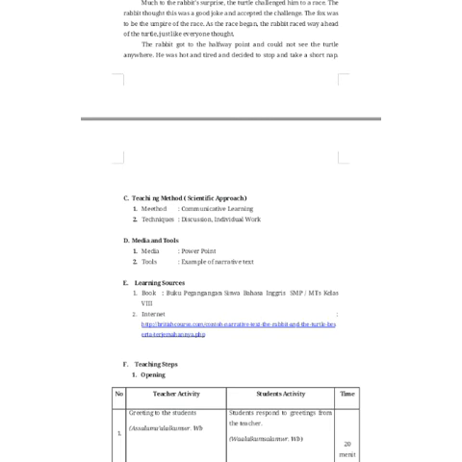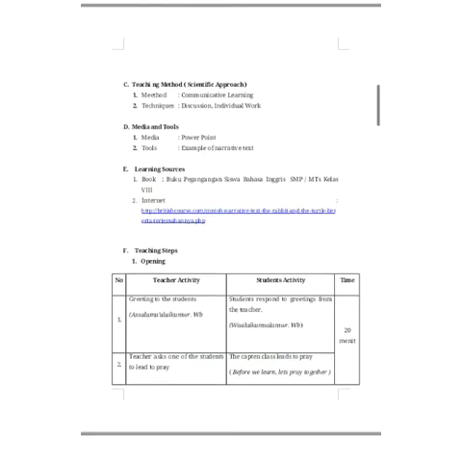The teaching method is the scientific approach with the communicative learning method and the techniques of discussion and individual work. The next is media and tools. Media and tools are PowerPoint and examples of narrative text, and the learning sources are books and the internet.